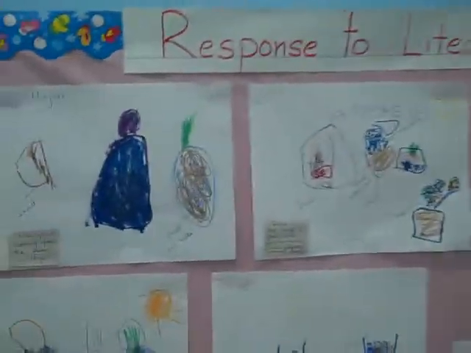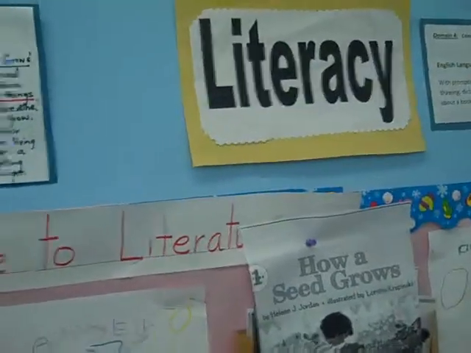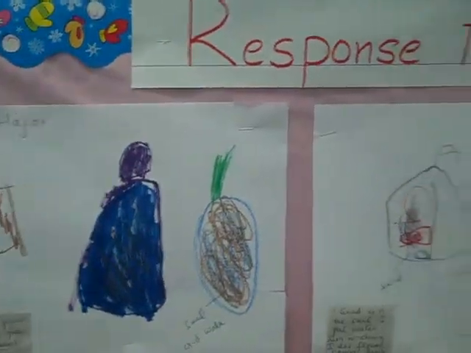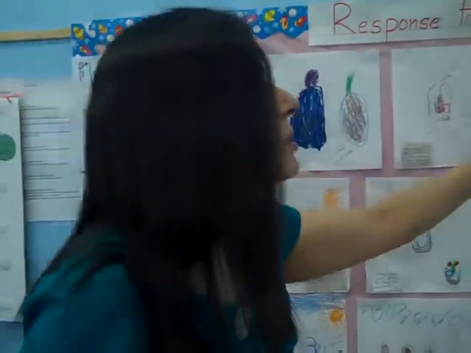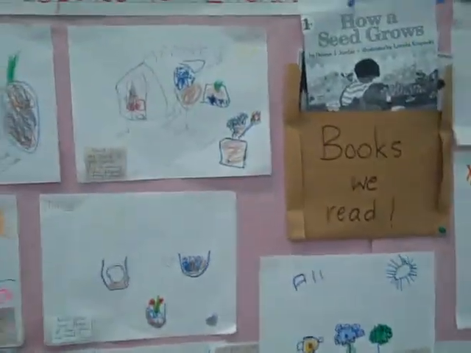This one is a literacy bulletin board, and all the tasks and activities are aligned with the New York State Pre-Kindergarten Foundation for Common Core. This is response to literature. The children are read books, and in response to that they write back, they draw stories and bring the information they have learned from the book, and this is called response to literature.